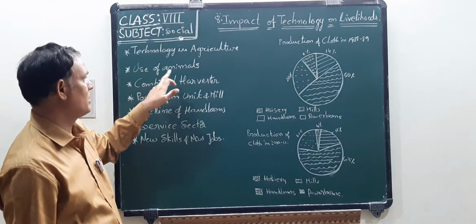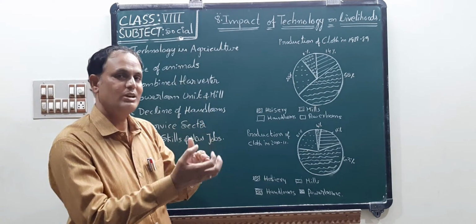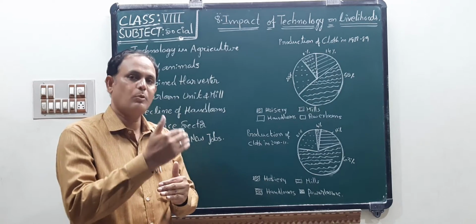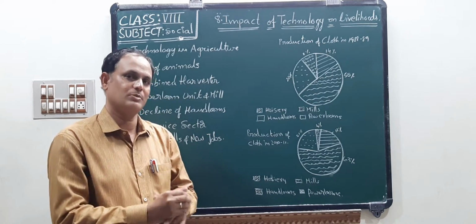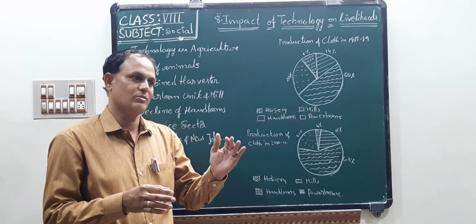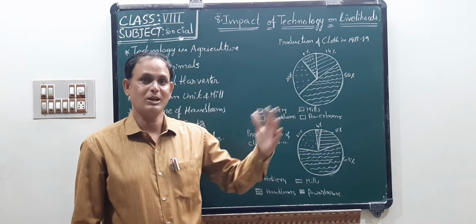Next one, use of animals. The use of animals is always declining. In those days, we depended upon animals for agriculture activities, for example bullocks, oxen. The majority of the work was done by bullocks only.